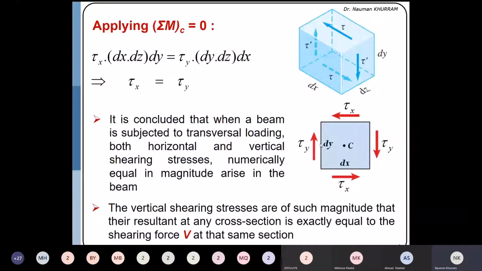Tau y produces a moment in the clockwise direction with moment arm dx, and tau x produces a moment in the counterclockwise direction with moment arm dy. From here all these components cancel out, so tau x will be equal to tau y. So we have concluded that whenever a horizontal shear stress is acting at any point, the same point is also subjected to the vertical or transversal shear stress, which is referred to as the complementary stress.